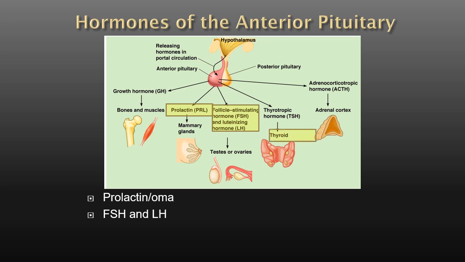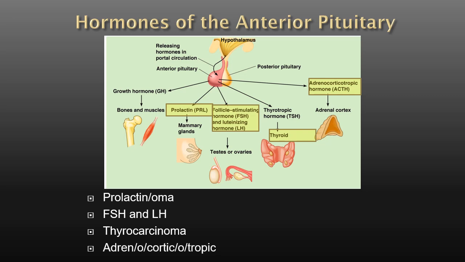Next, we have the thyroid. So instead of always giving thyroiditis, thyroidectomy, thyroplasty, let's use a different suffix. Thyrocarcinoma, cancer of the thyroid. And then we have the adrenocorticotropic hormone. So ACTH, that is the cortex of the adrenal gland. Here is how you're going to break down that term. There are two combining forms and one suffix.